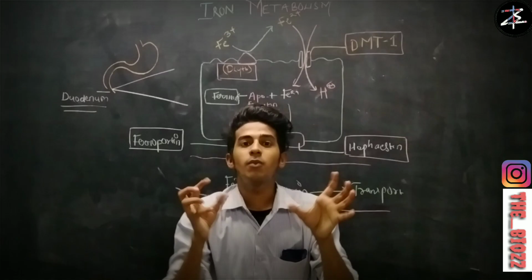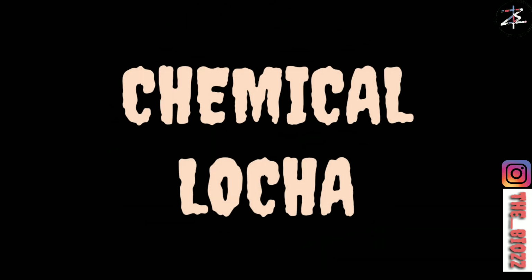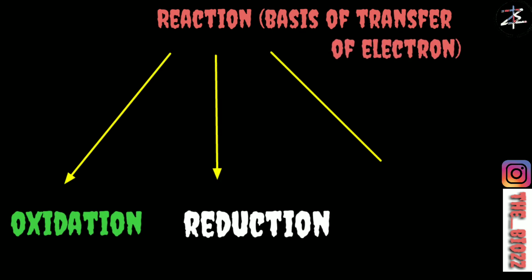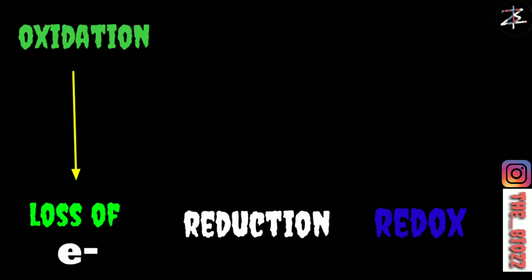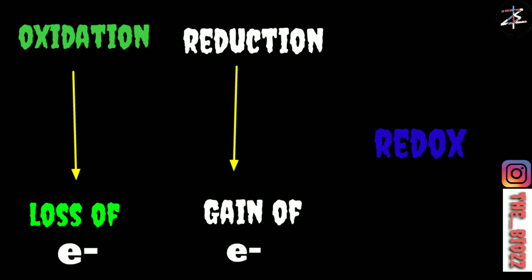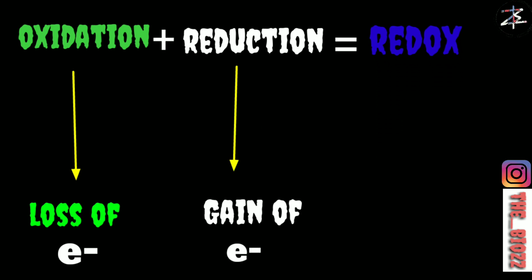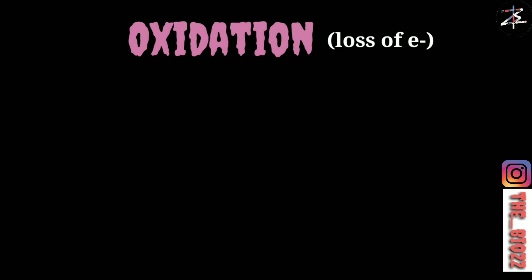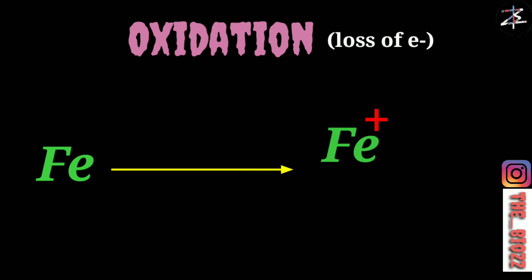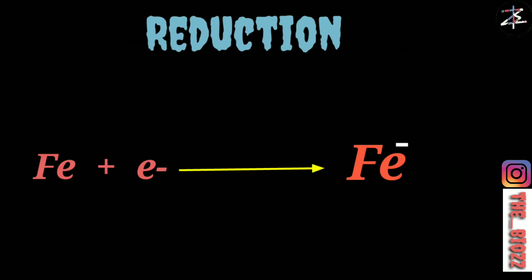For understanding the ionic forms of iron, let us go to the chemical law charts. In chemistry, there are three kinds of reaction on the basis of transfer of electrons. The first is oxidation, the second is reduction, and the third is redox. Oxidation is a loss of electrons, while reduction is a gain of electrons, and redox involves both oxidation and reduction in a single reaction. If an atom shows oxidation, meaning loss of electrons, this is represented by a positive charge, while for reduction, a negative charge represents it.